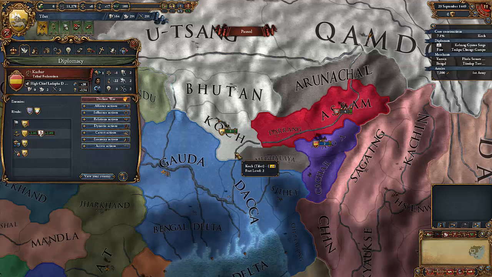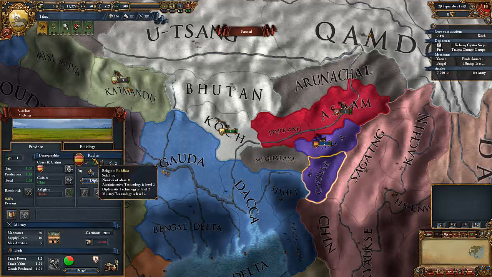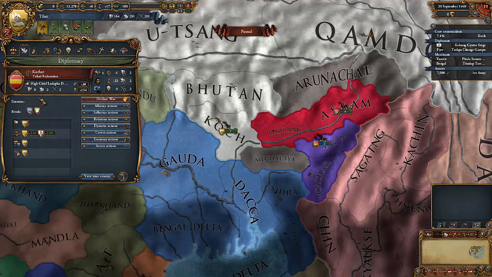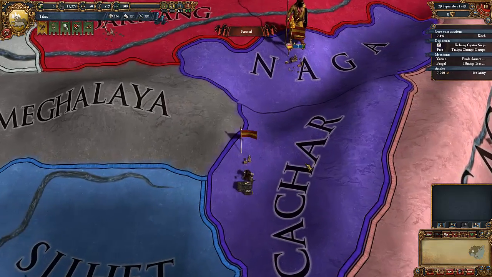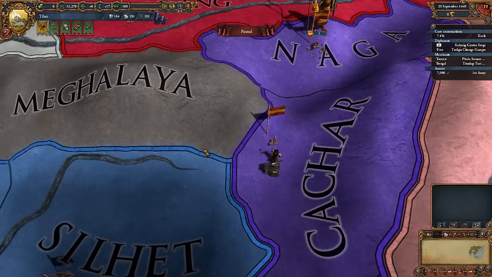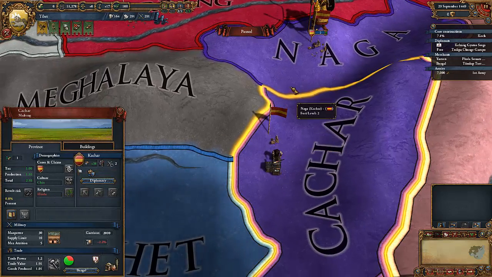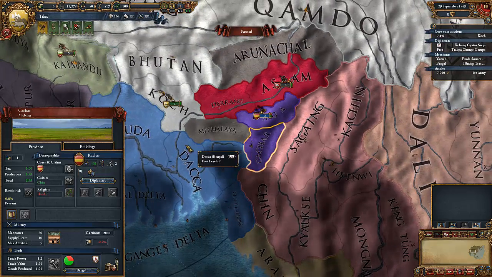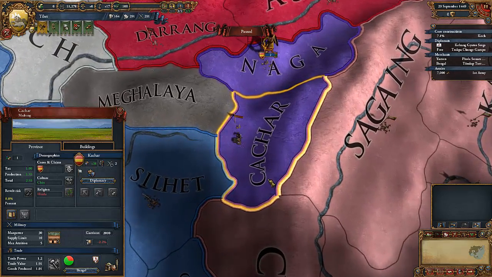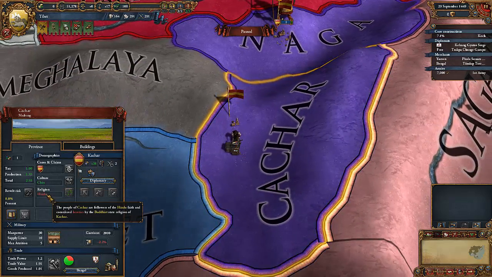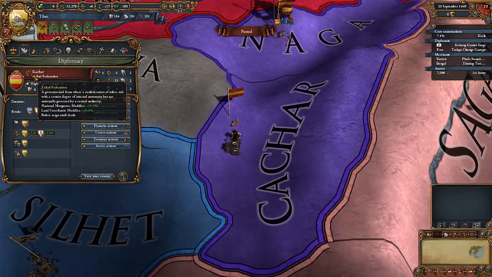The reason why in the peace deal I changed the religion of my vassal Kachar from, I believe it was Hindu before, to Buddhist, is because, if we zoom in, okay, it doesn't look like he's working just yet. Each province has their own religion. It tells you what the religion of the populace is. So for instance, this province of Kachar, which oddly enough isn't Kachar's capital, is Hindu. This means that their government is now Buddhist.